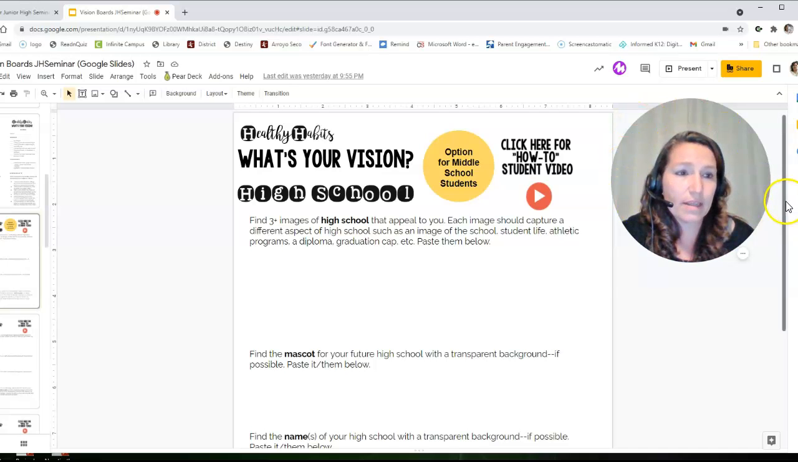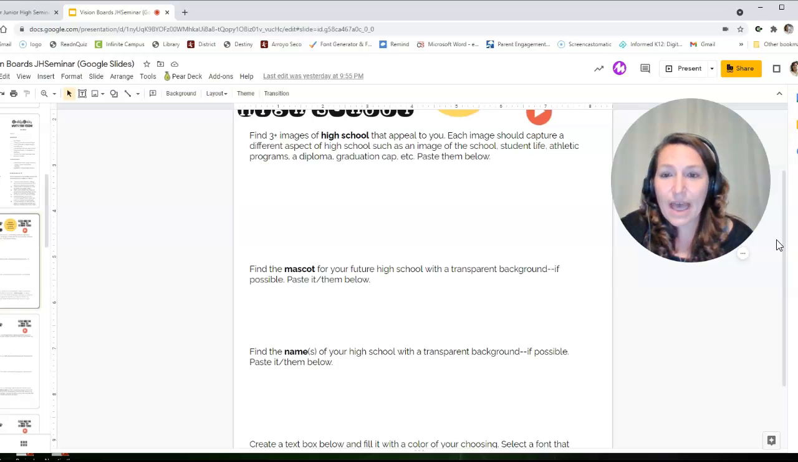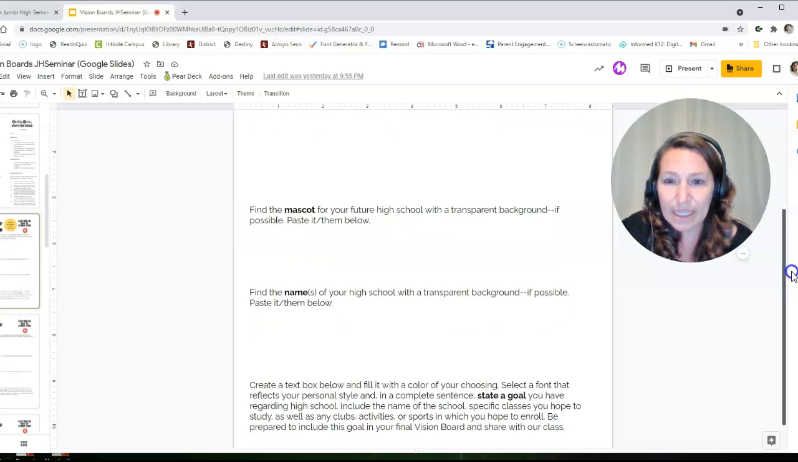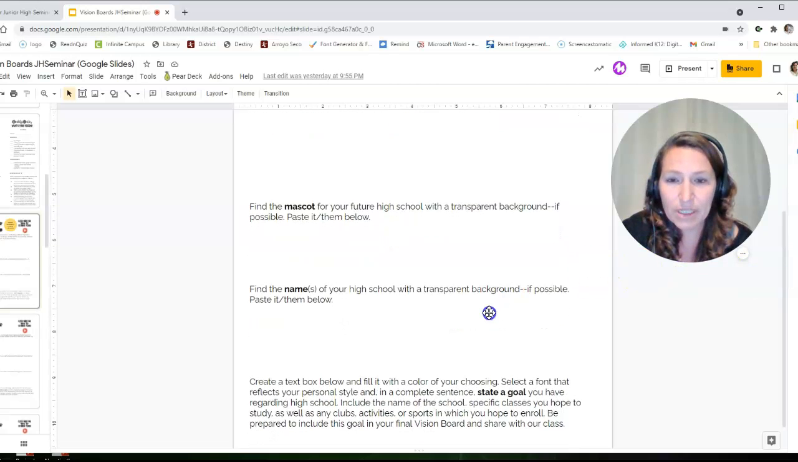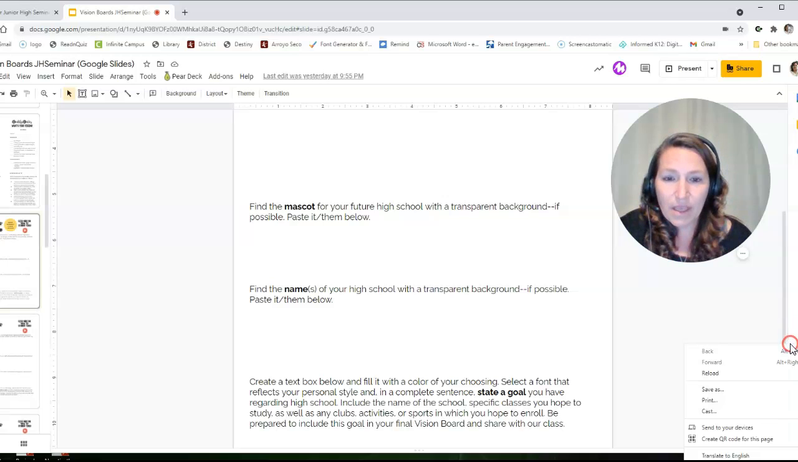The next one down says find the mascot for your future high school. Okay, so that would be the Centurion there. And then after you find the mascot picture, you're going to find the name of your high school with a transparent background if possible. So you're going to search transparent Saugus High School and see what it brings up, and then you're going to put it right there. And then on the bottom, you are going to create a text box and fill it with color. And select a font that you like, and you're going to state one goal, at least one goal.